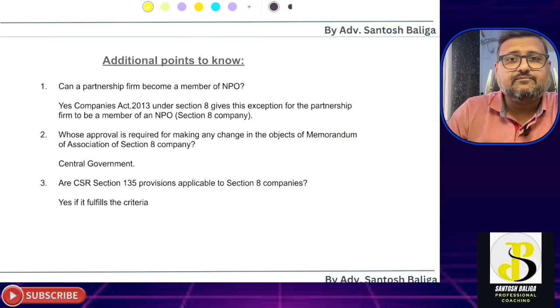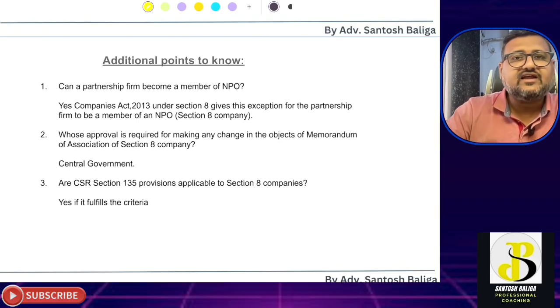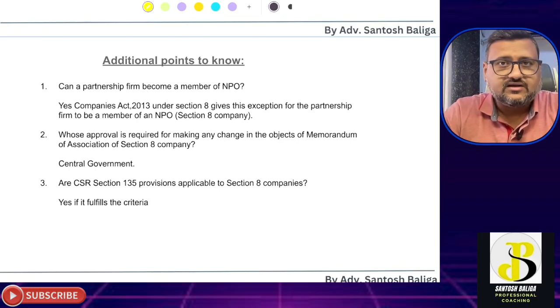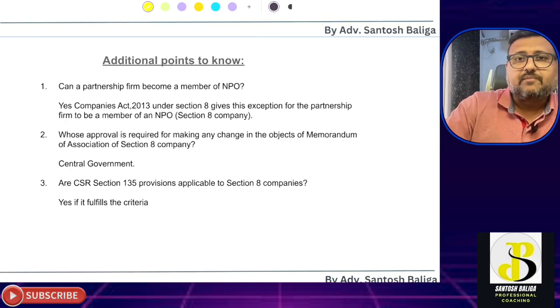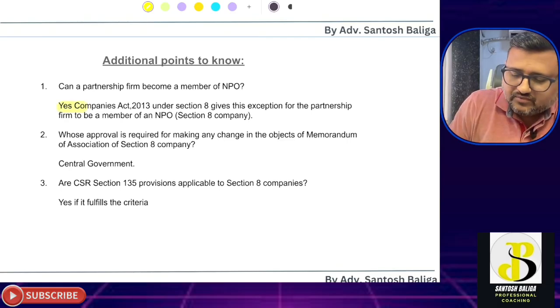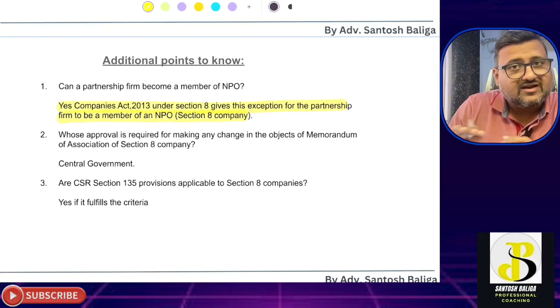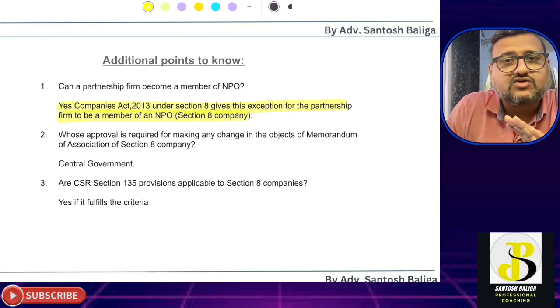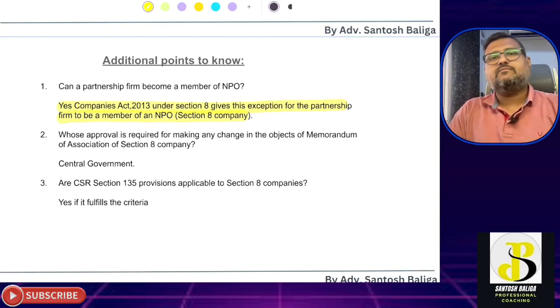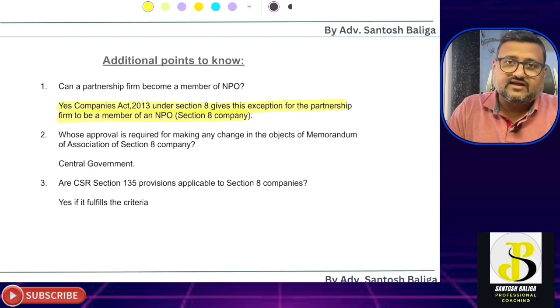But in case of NPO, section 8 has specifically given an exception that a partnership firm can also become a member of the NPO. Do remember, this is a very, very important point. It can come for the examination.